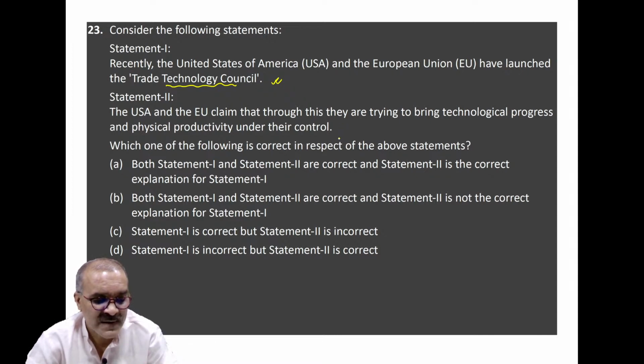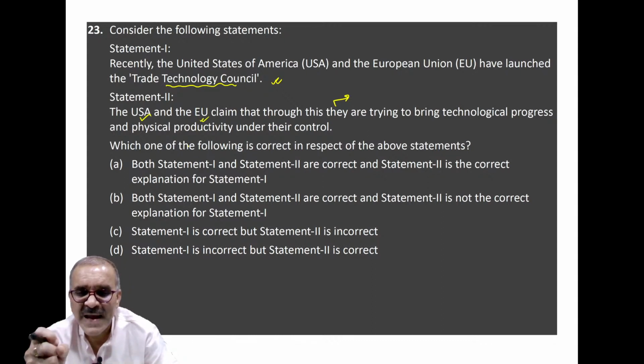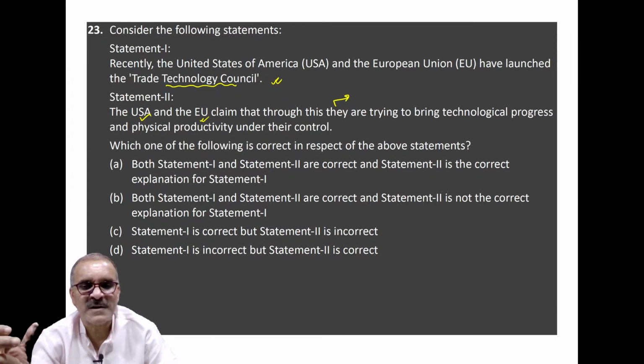Because what they are trying to do under this is to strengthen those values which are shared by USA and European Union. It is not about technological progress and physical productivity under control.